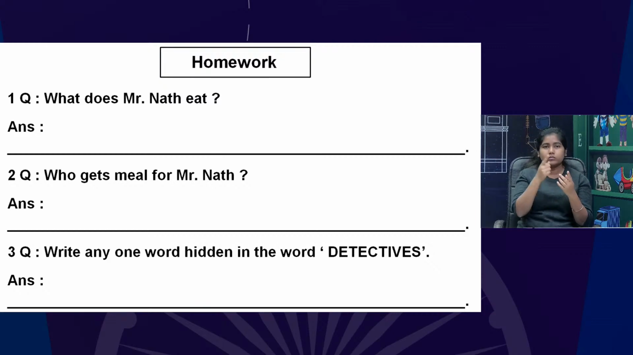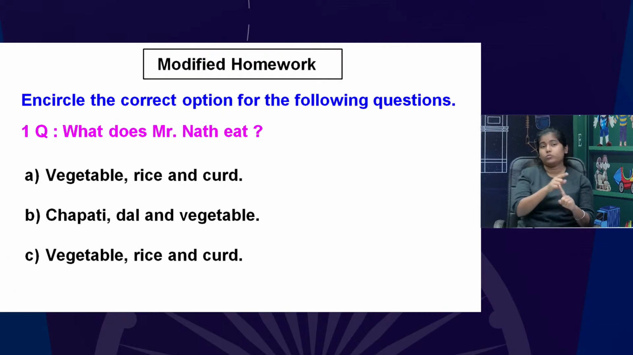Now we come to the modified part. Modified homework. Encircle the correct option for the following questions. What does Mr. Nath eat? Options are vegetable, rice and curd, chapati, dal and vegetable, rice and curd. Out of these three options, the correct one should be encircled.